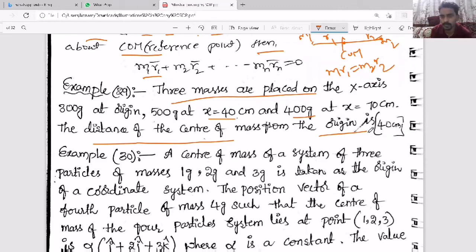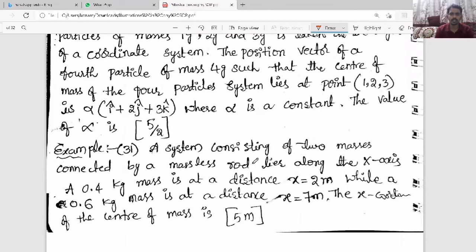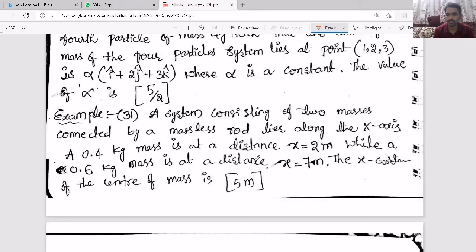The formula for xcm is m1 x1 plus m2 x2 plus m3 x3 divided by m1 plus m2 plus m3, where m1 has x1 equal to 0 because it is at the origin, then m2 and x2, and m3 and x3. That way you can find it. The remaining two questions, you just try to solve based on the same thing.